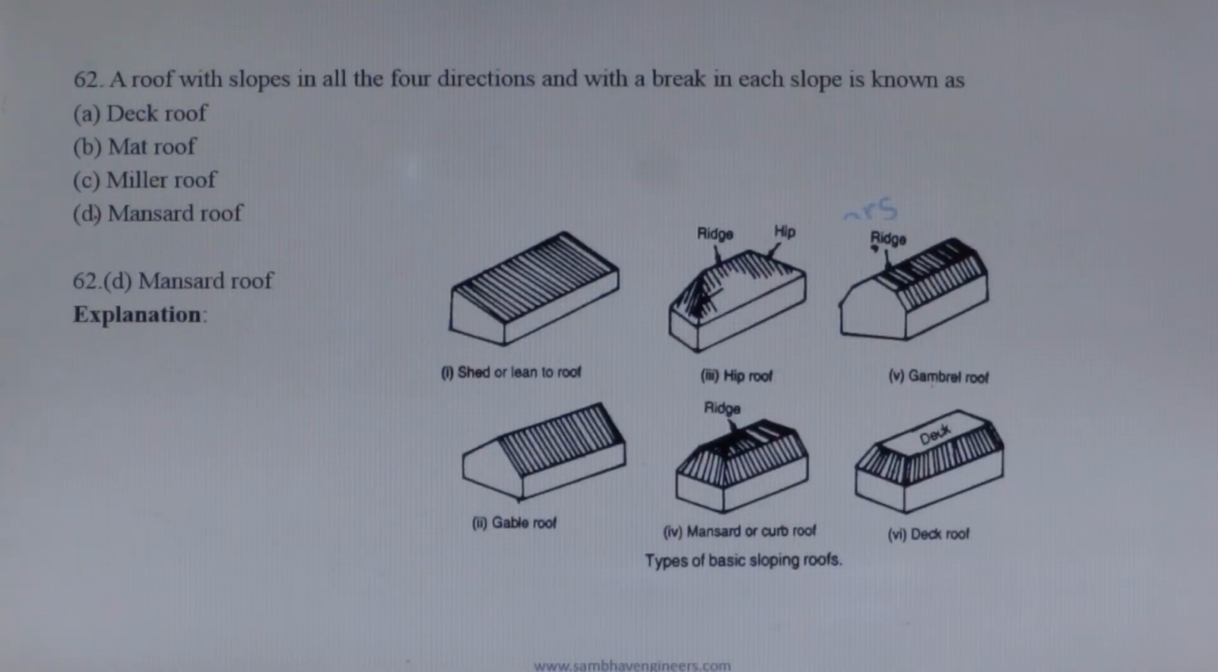Next question. A roof with slopes in all 4 directions and with break in each slope is known as mansard roof, sloping roof in all four directions, and here is the break in the roof. This type of roof is known as mansard roof.